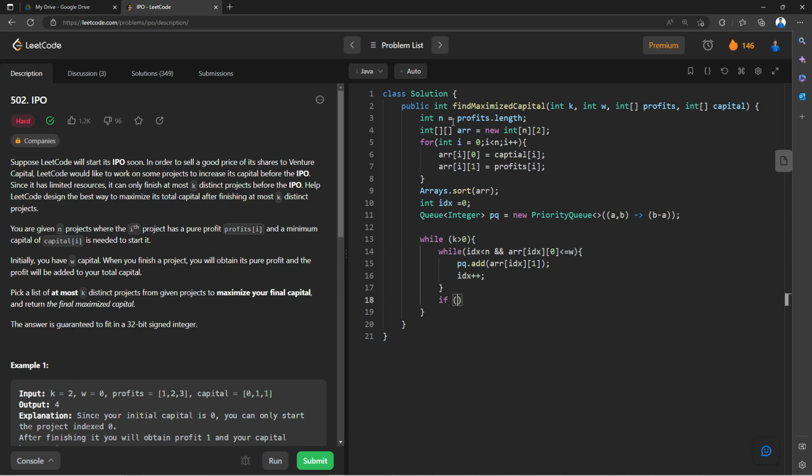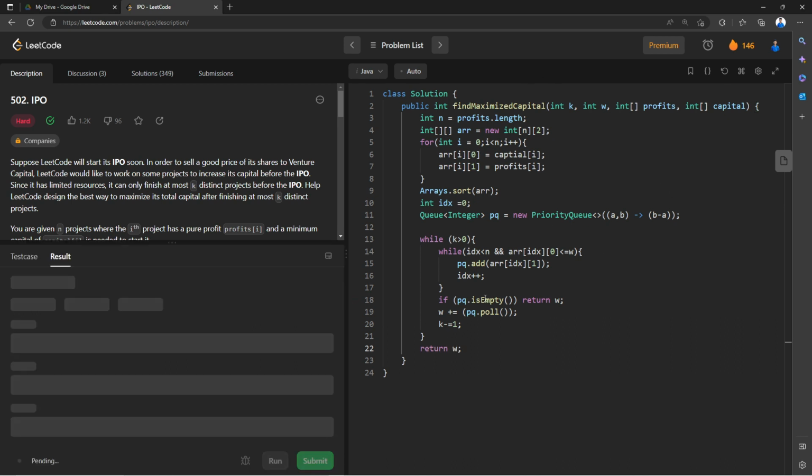After that, if there is no data inside our priority queue, if pq dot isEmpty, then you can return w. But if there is at least a single element, then we are going to pop it, right? So we can say w plus equals pq dot poll. So we have done this. Now guys, once we are done with this, we are going to decrement our k first of all, and then we are going to return our w, right? So this was the code for Java.